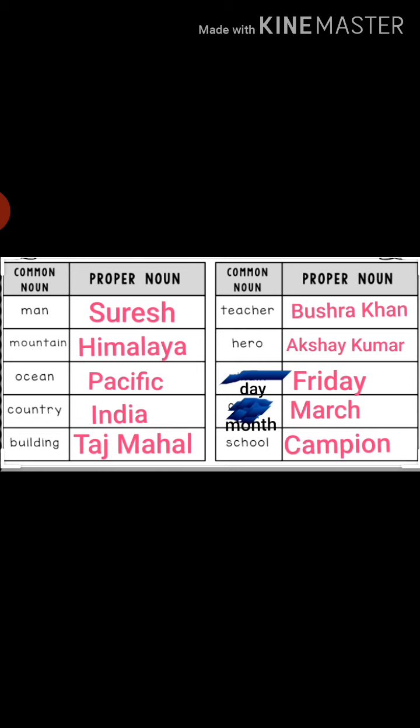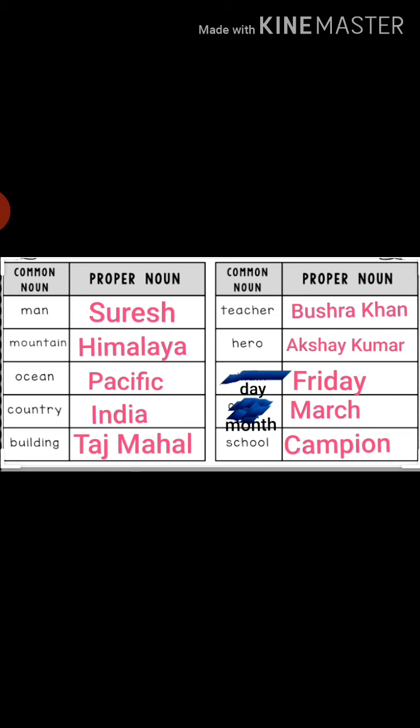Now see, in the first column common nouns are written and in the second column proper nouns. So when we are writing common nouns, begin with a small letter. But when we are writing any special name, begin with a capital letter. Like man: any man, and Suresh is a special name of that man.